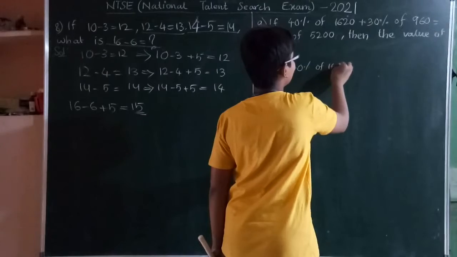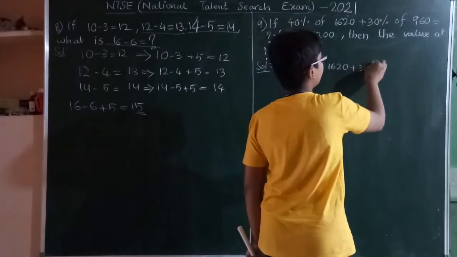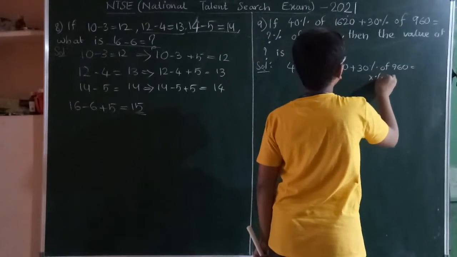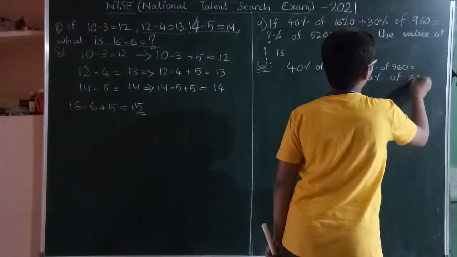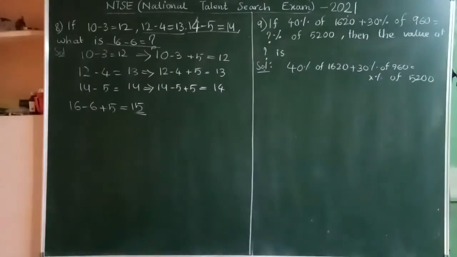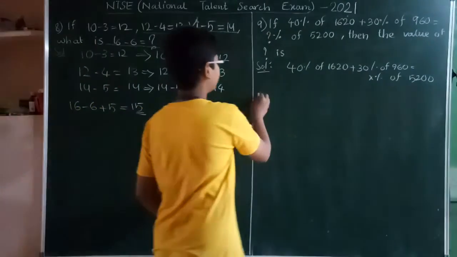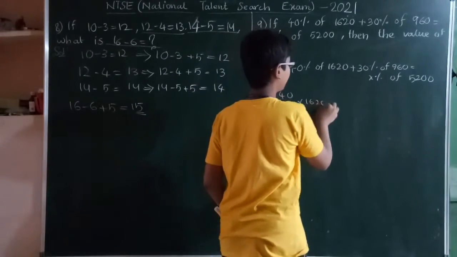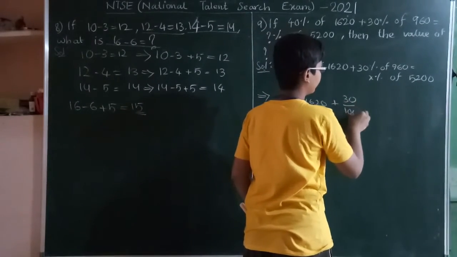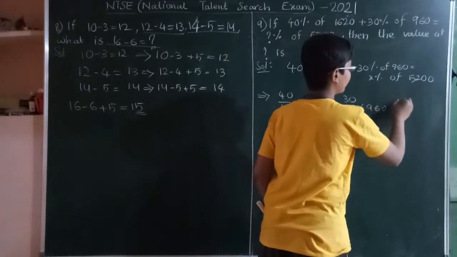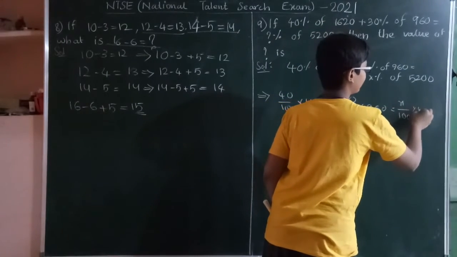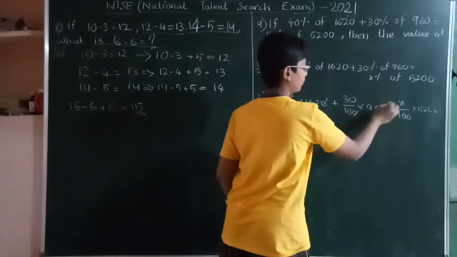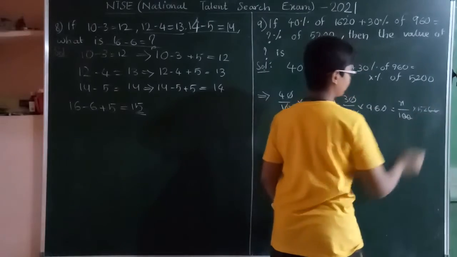Now this will be equal to 40 by 100 into 1620 plus 30 by 100 into 960 is equal to x by 100 into 5200. Okay, the zeros cancel here, and here 2 zeros will be cancelled.